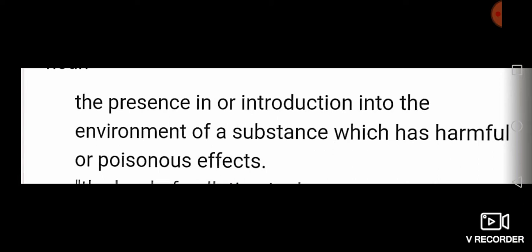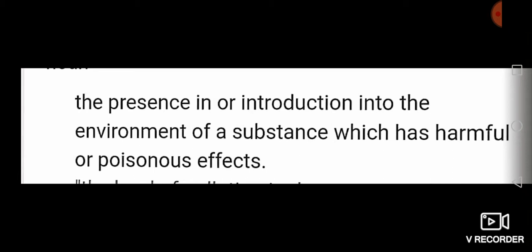Once again, I repeat it. You simply understand, dear students, pollution is something introduced into the environment.